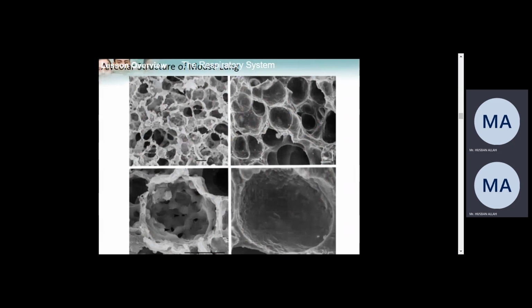If you have any questions, you can ask. Apart from this, we have gas exchange. We will study it in the next lesson.